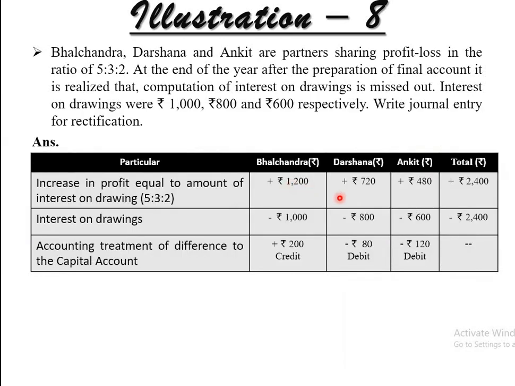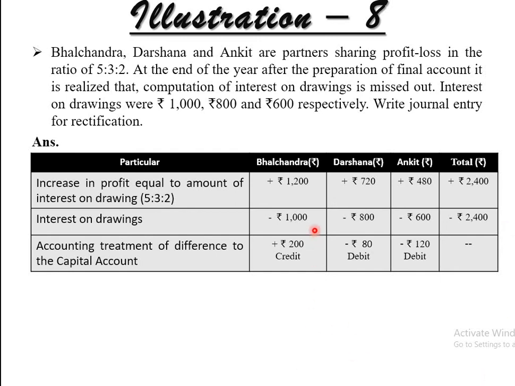So all these three amounts came through the calculation in the ratio that is given to you. This 2400 was not calculated because interest on drawings was missed out. The amounts given to you are 1000, 800 and 600 respectively for Bhalchandra, Darshan and Ankit. Plus and minus is done, so this entry is completed, but the amount of debit and credit should be found out on the basis of the three partners.